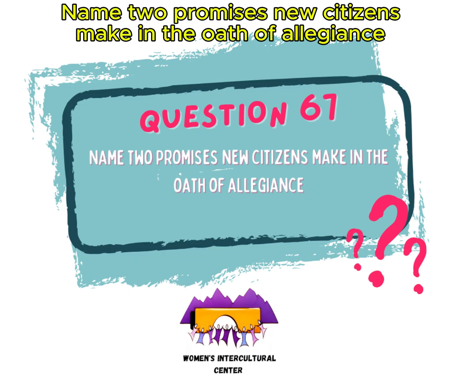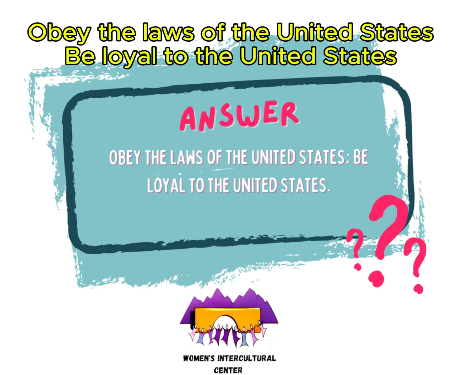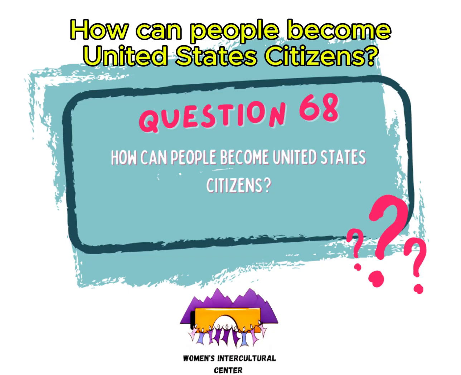Name 2 promises new citizens make in the Oath of Allegiance. Obey the laws of the United States. Be loyal to the United States. How can people become United States citizens? Naturalize.